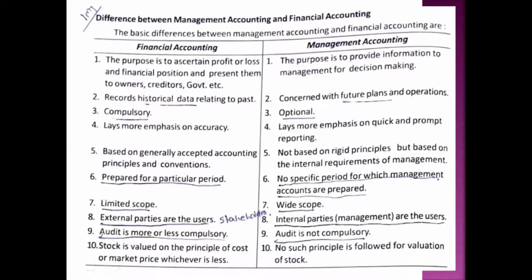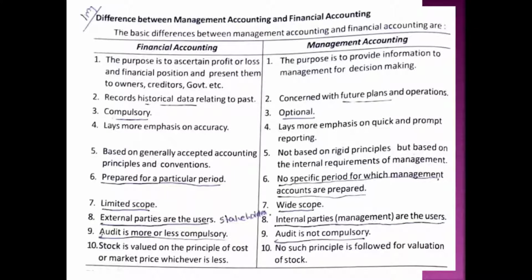While financial accounting is meant for external parties, that is interested parties or stakeholders. Who are the stakeholders? Creditors, employees, shareholders, government and financial institutions, etc. Because they want to know in detail about the financial position, trading position, etc. On the basis of only that they will determine whether to give loans, whether to supply raw material, etc. So it is mainly focusing on the external parties as the users.